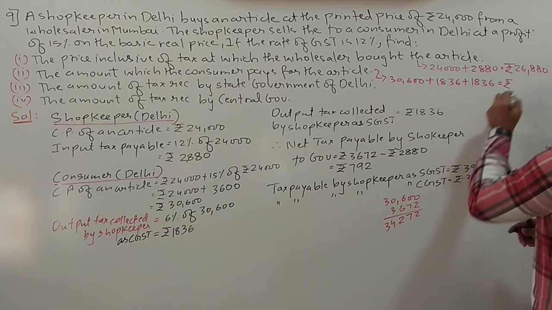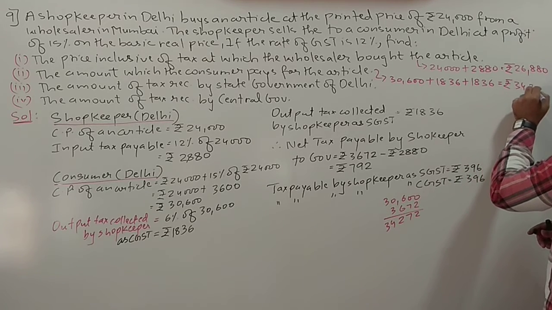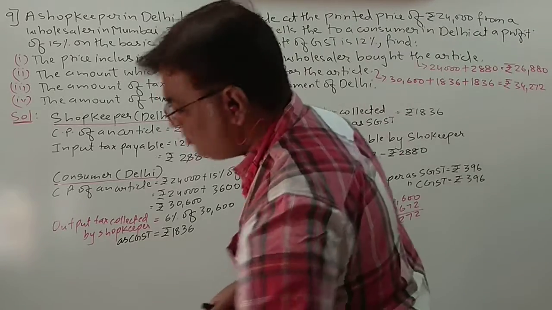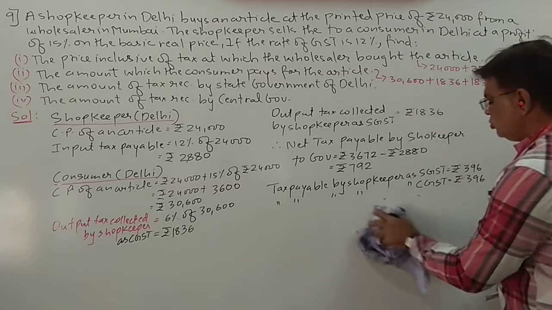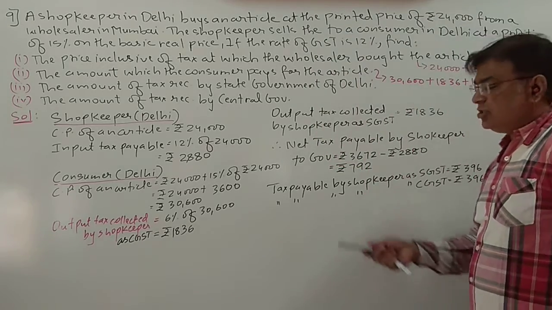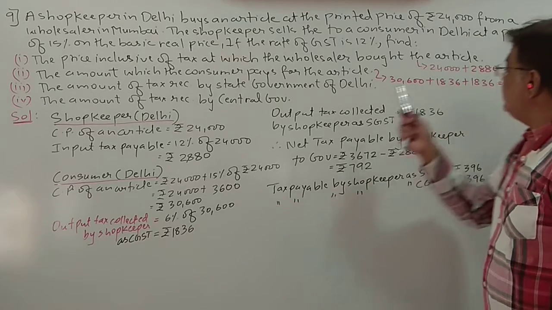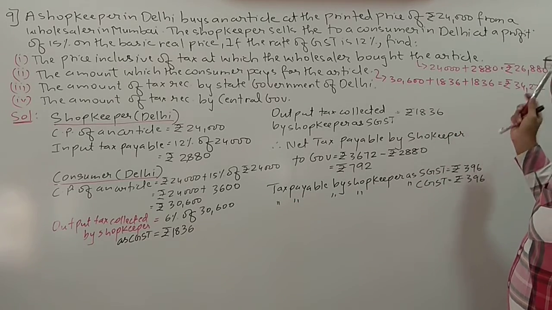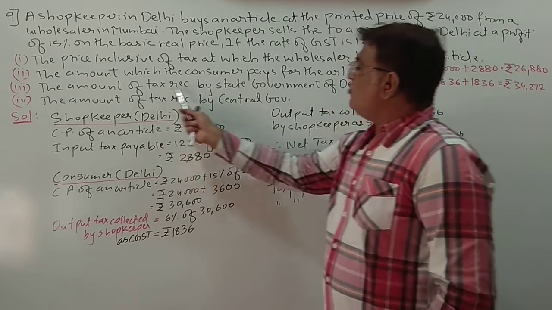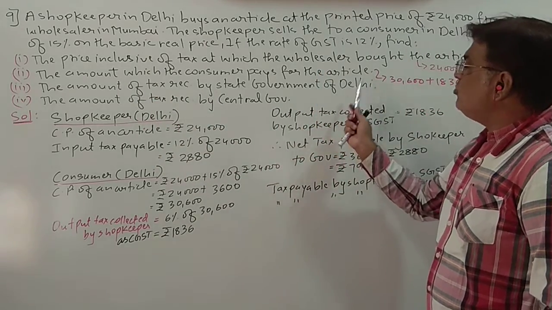So 34,272. How much is the consumer paying for the article? The consumer is paying 30,600 the cost price, plus this SGST and this CGST, so 34,272. Next, the amount of tax received by the state government of Delhi.